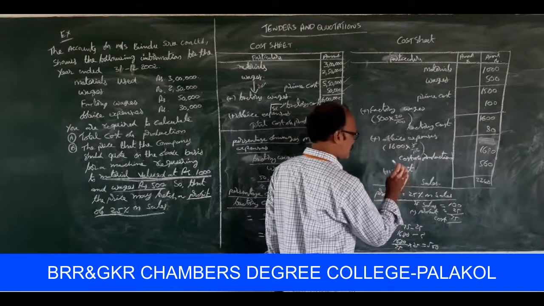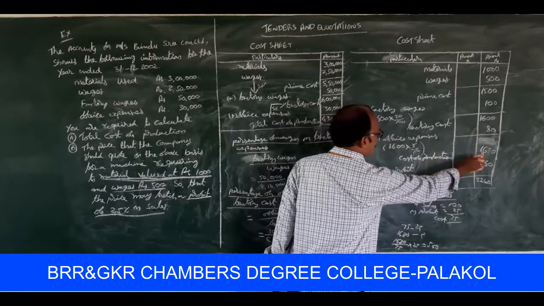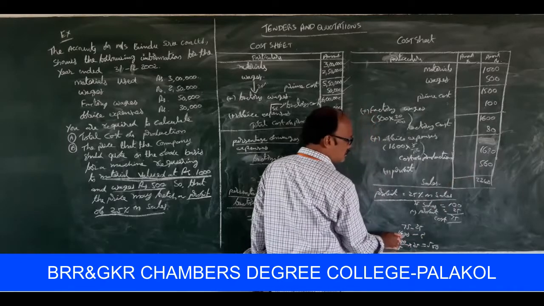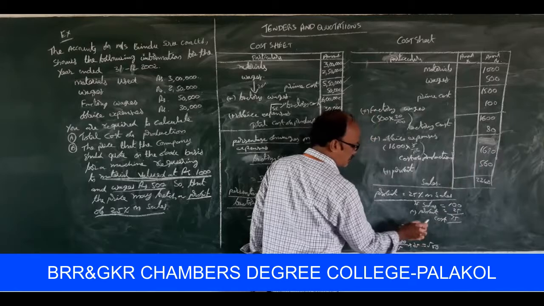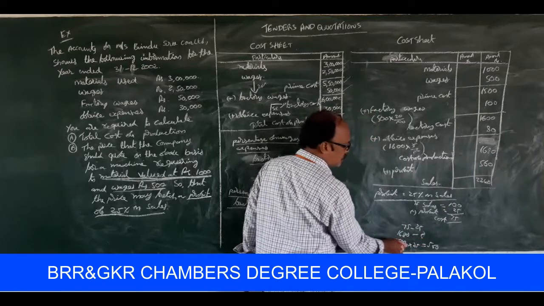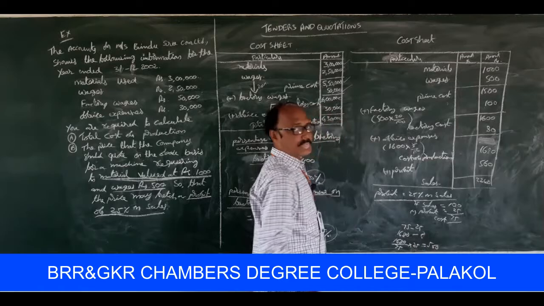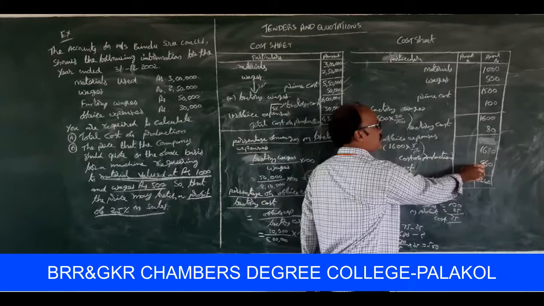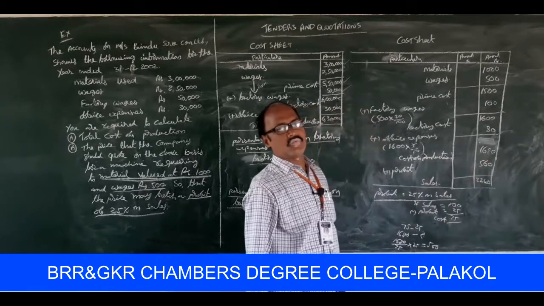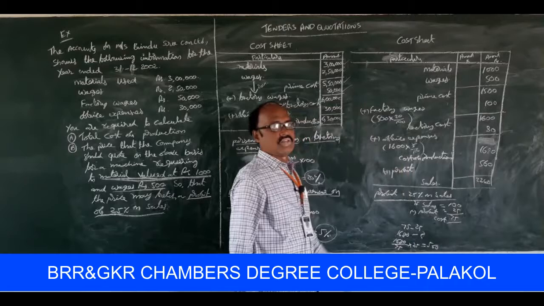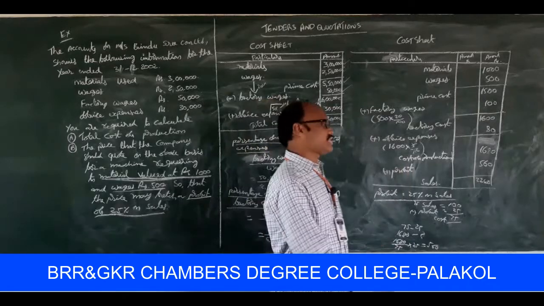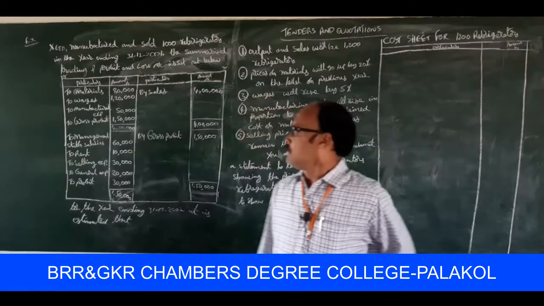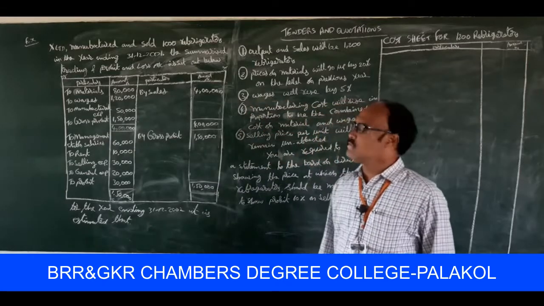Then the profit for 1,680, how much? So 1,680 by 75 into 25 is equal to expected profit of 560. So 1,680 plus 560 is equal to 2,240, to be treated as the sales price. This is the quotation price on the above information: 2,240. Another important one it is.